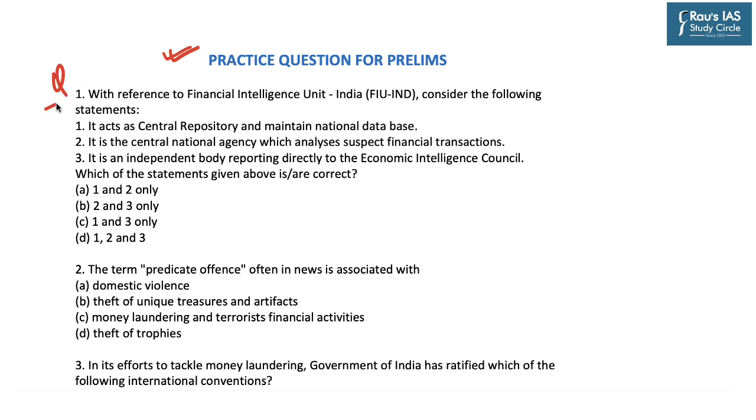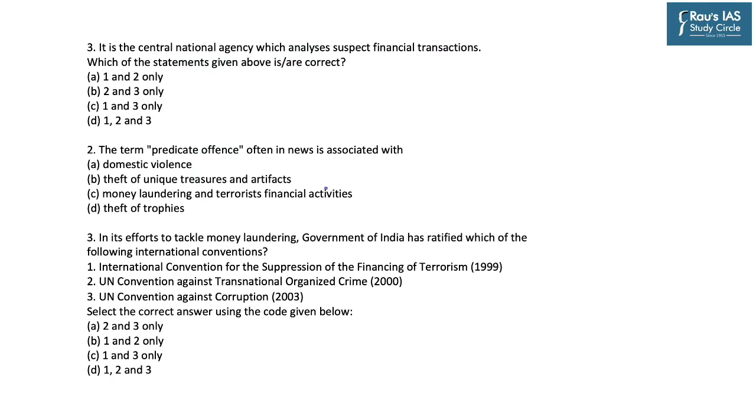So the first question is, with reference to Financial Intelligence Unit India, consider the following statements. First, it acts as central repository and maintains national database. Second, it is a central national agency which analyzes suspect financial transactions. And third, it is an independent body reporting directly to Economic Intelligence Councils. So in this you need to know which of the statements given above are correct. Now look into this second question.